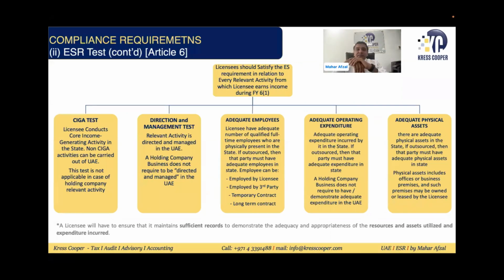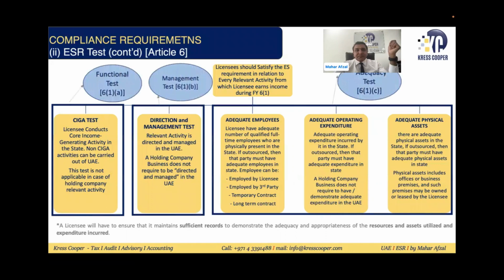First of all, SIGA. Law says core income generating activities should be in the UAE. Second, direction and management means there should be at least one management meeting in the UAE once in a year. Third is the adequacy test. Adequacy tests fall under 3 categories: adequate employees, adequate expenditures, and adequate physical assets. So you need to satisfy all these tests.